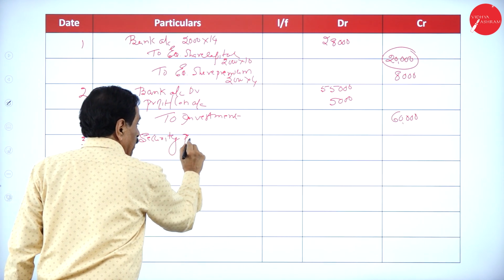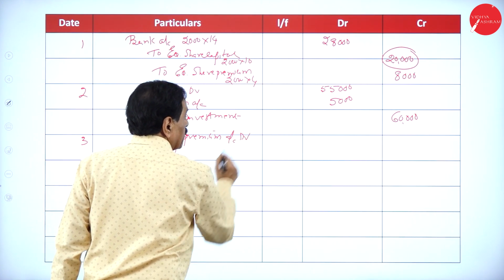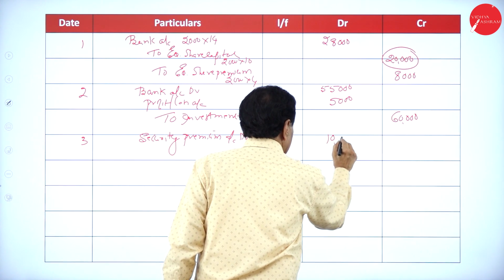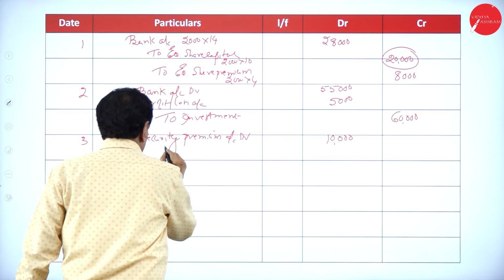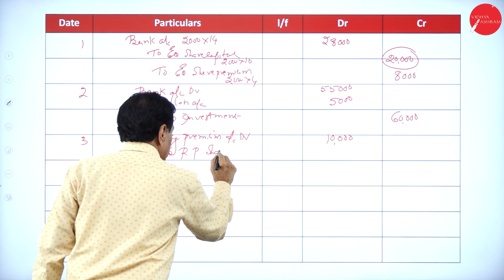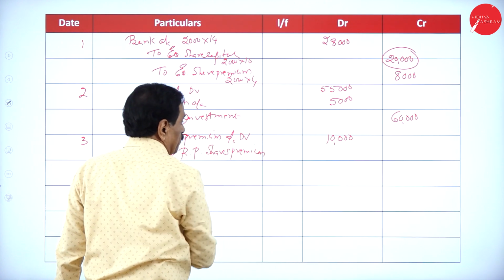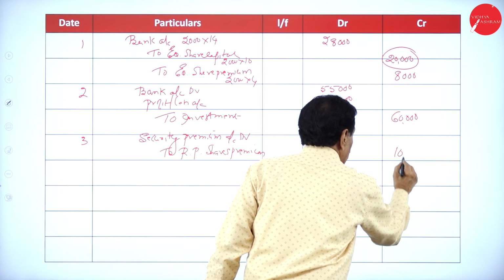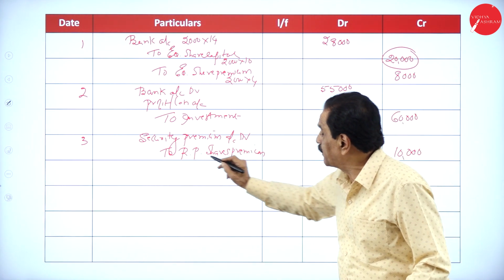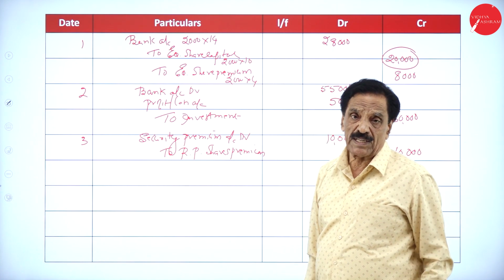Security premium account debit 10,000 to redeemable preference share premium. Premium to premium has been satisfied. What's the entry? Security premium account debit to redeemable preference share premium.